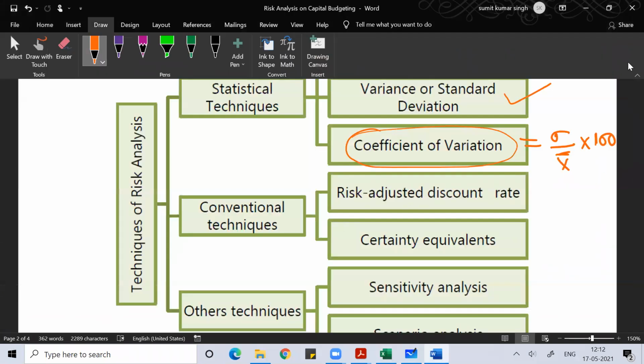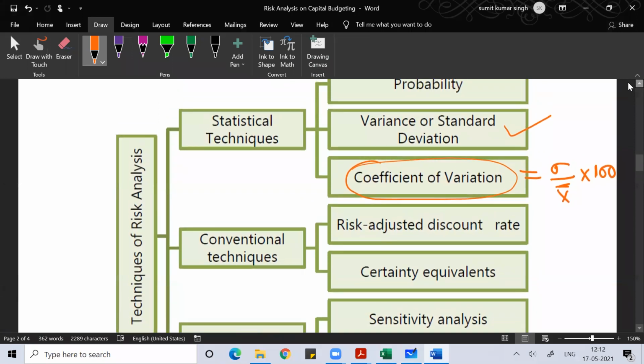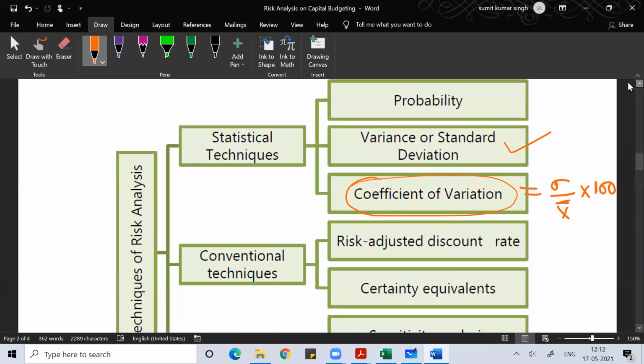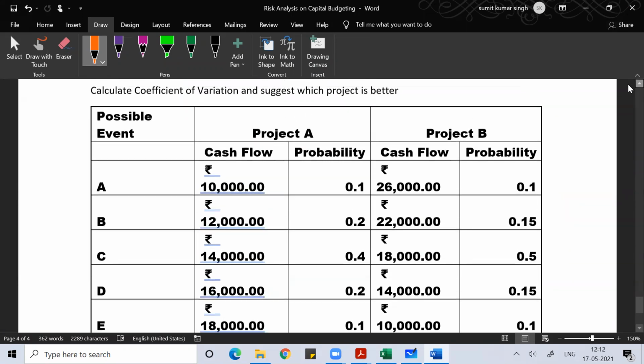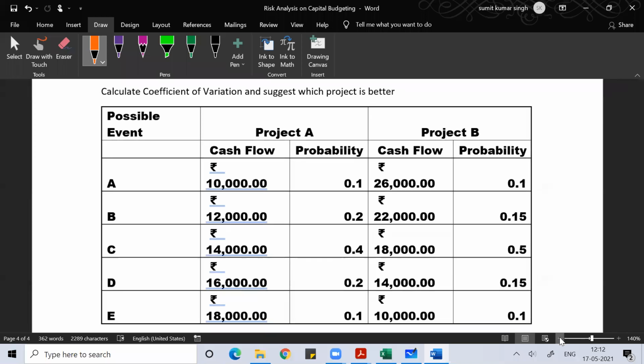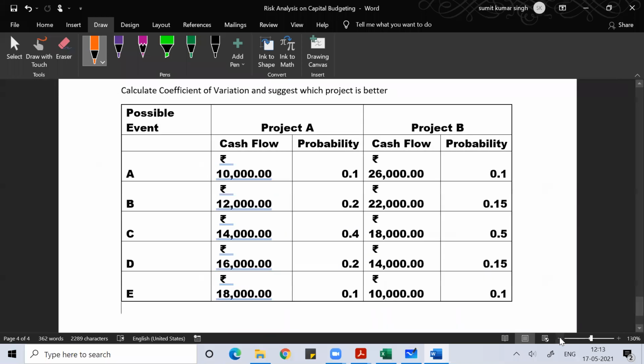So till now, in the techniques of risk management, we have discussed the concept of probability, the concept of variance, and the concept of coefficient of variation. If you want, you can solve this problem for practice. This is the problem where you have to calculate the coefficient of variation. You can write this problem and send me the answer, where you need to calculate the coefficient of variation and suggest which project is better.